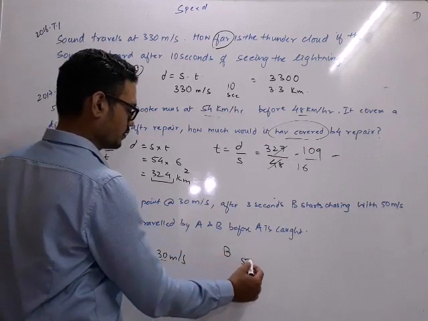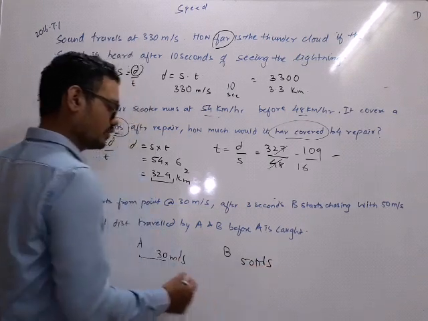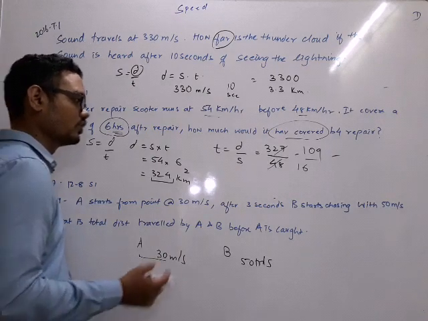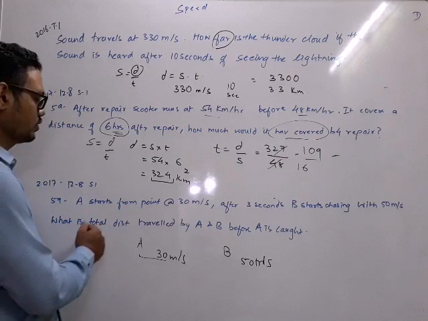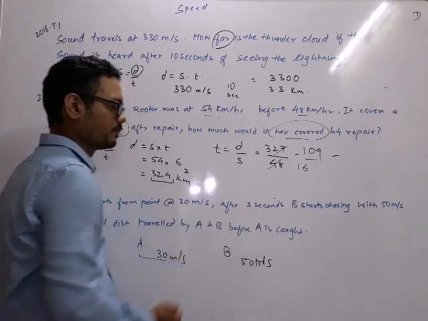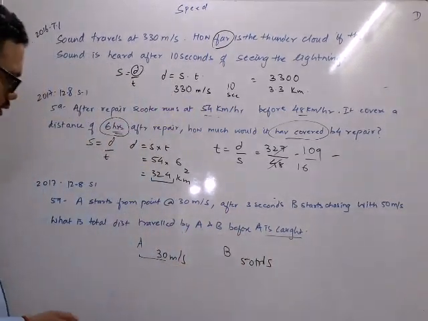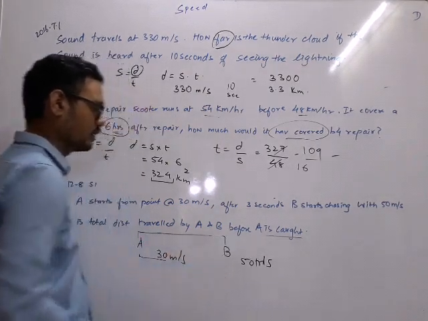B starts at 50 meter per second, and he is not running in the opposite direction. In order to catch him, he has to be in the same direction. So, what is the total distance traveled by A and B before A is caught? First of all, let's see when it is caught. How much is the lag? After how much time has B started?